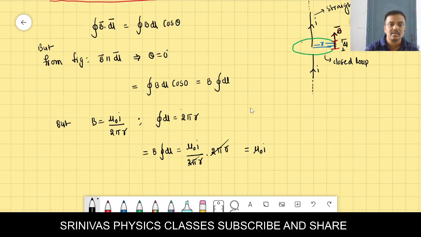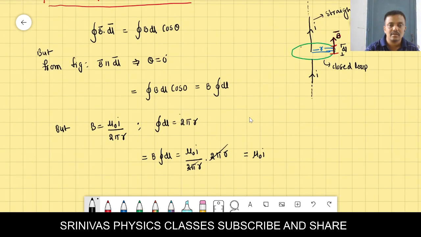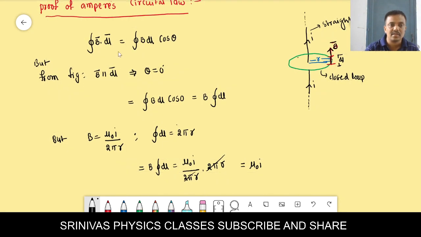That means what we took initially, integration B bar dot dl bar, what did you get finally? Nu naught I we got. That means finally we got integration B bar dot dl bar is equal to nu naught I. Completed the proof. Any doubt in this proof? It was a very simple proof.